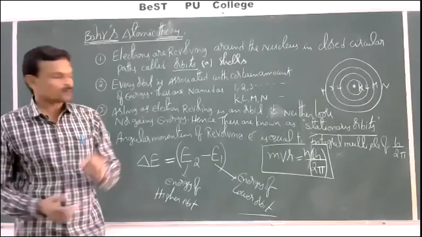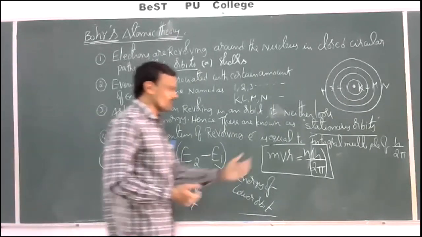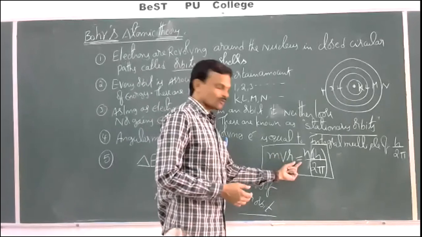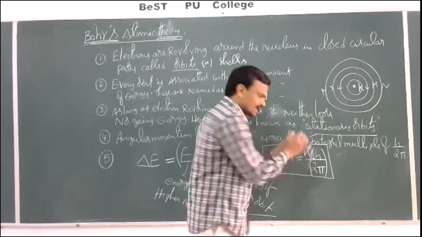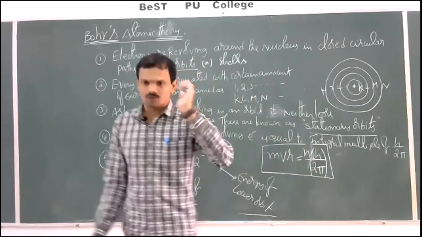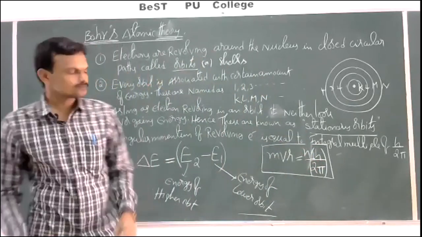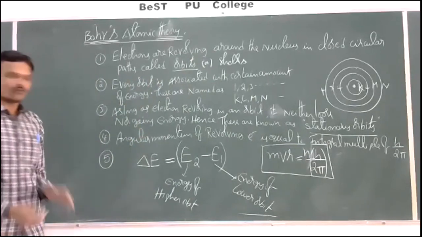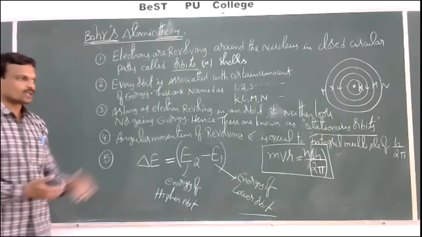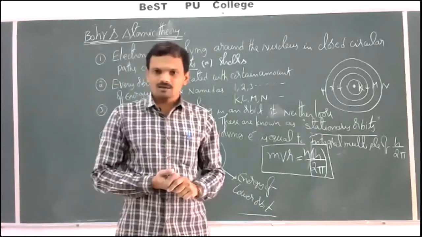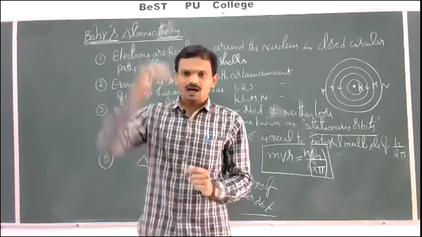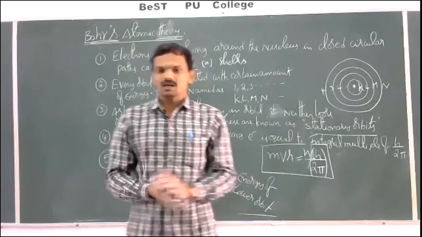The angular momentum of the revolving electron, mvr, is equal to an integral multiple of h by 2 pi, meaning n times, where n is the orbit number 1, 2, 3, 4 and so on. Last one. When an electron jumps from a lower orbit to a higher orbit, energy is absorbed. When an electron jumps from a higher orbit to a lower orbit, energy is emitted.